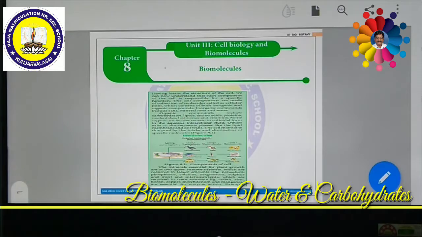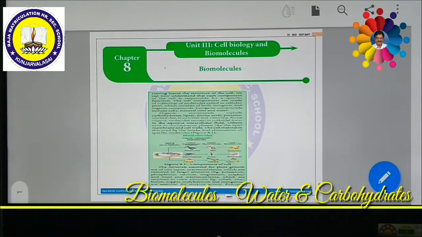If you see organic chemicals, these are made up of carbohydrates, proteins, lipids or fats, vitamins and various types of ions. Ions are nothing but inorganic minerals. So these are all combined together to form biomolecules.